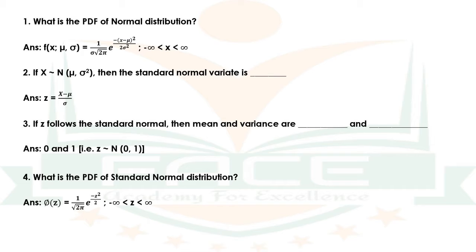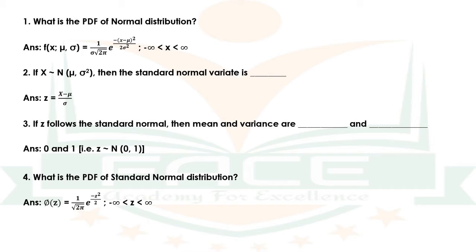Question number 2. If x follows N(mu, sigma square), then the standard normal variate is dash. The answer is z = (x minus mu) divided by sigma.